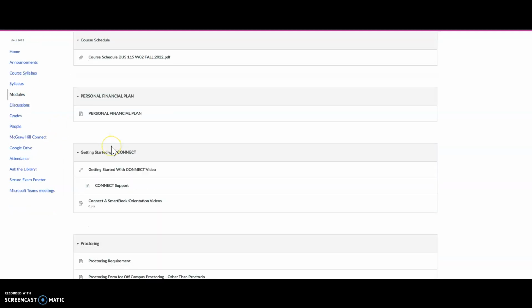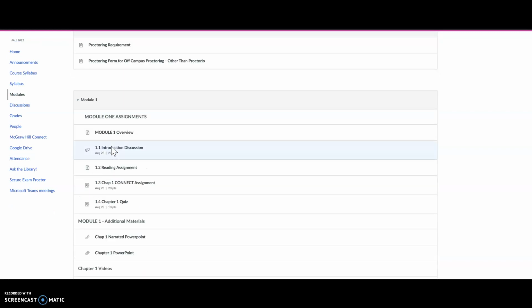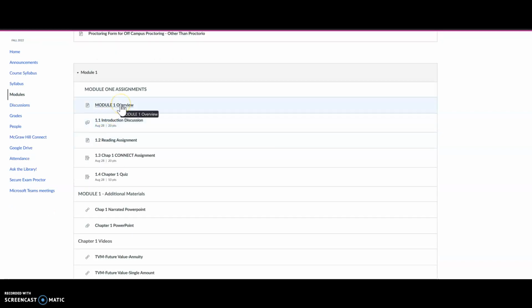If you look at each of the modules, let's go down to Module 1. Here is an overview. Each module has an overview. There's the introduction discussion I mentioned earlier, the reading assignments for each module, and then the Connect assignment and the Chapter 1 quiz. To access the Connect assignments and the quiz, just click on the link.